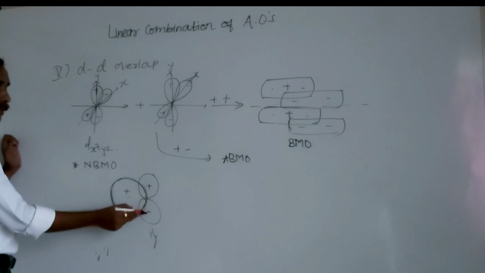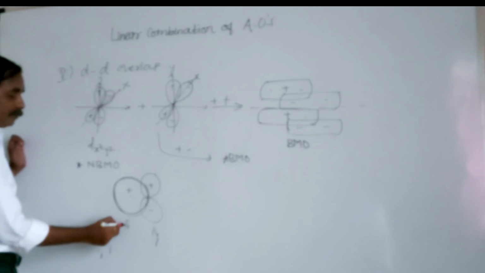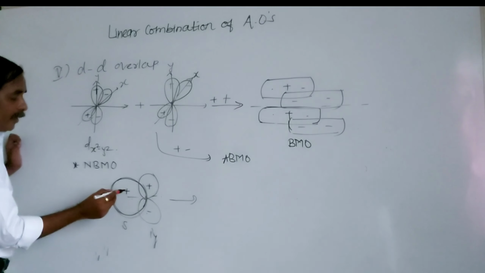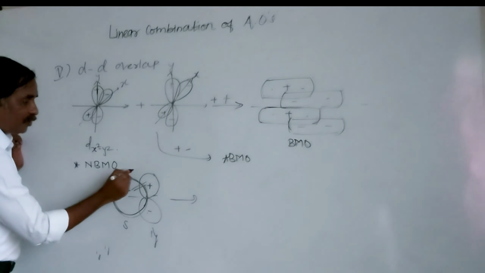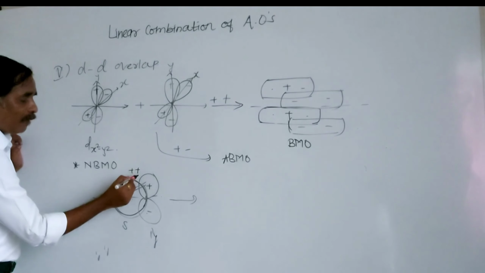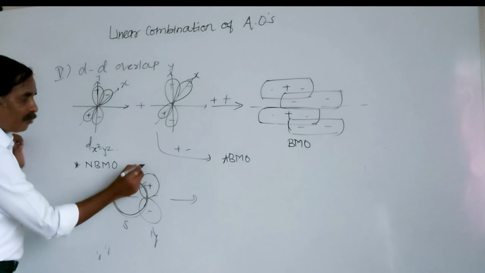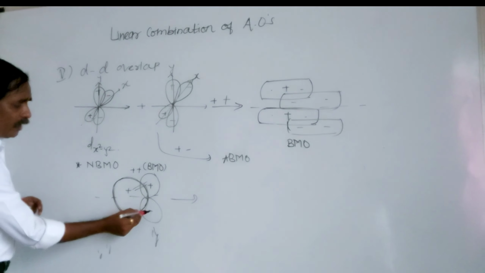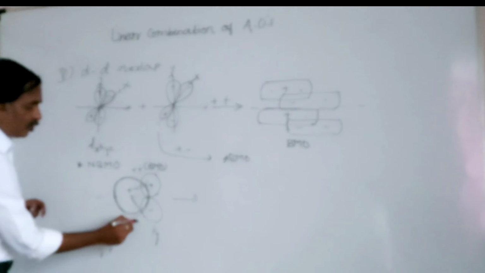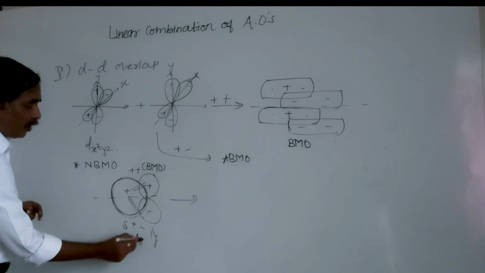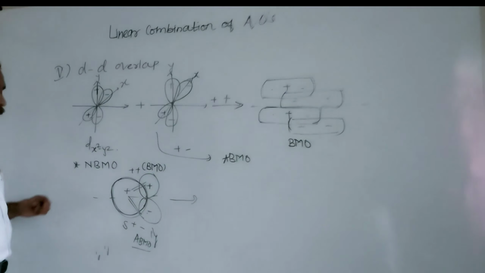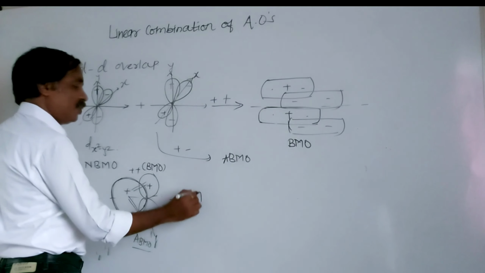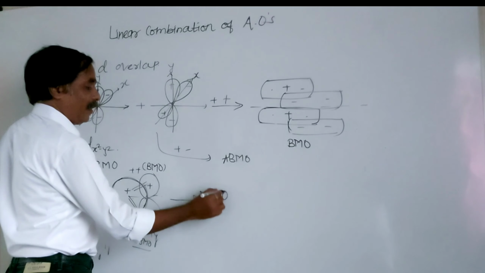This is S. This is a Py, perpendicular to the internuclear axis. Here it is a positive, positive overlap, formation of bonding molecular orbital. And here it is positive, negative, an anti-bonding molecular orbital. This positive, positive overlap is cancelled by the positive, negative. So the result is a non-bonding molecular orbital.